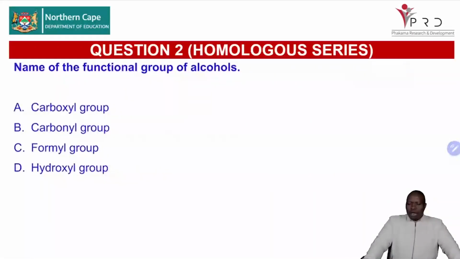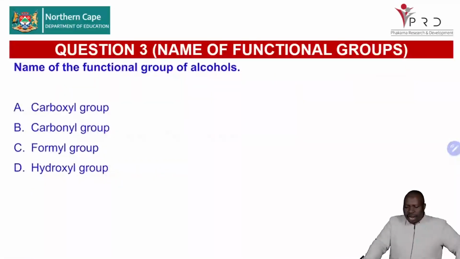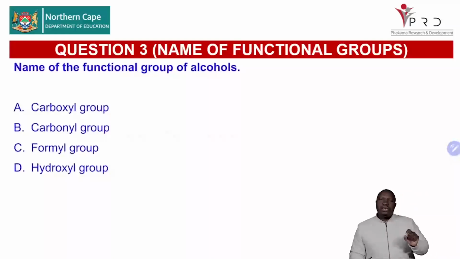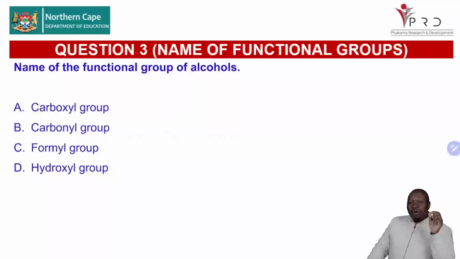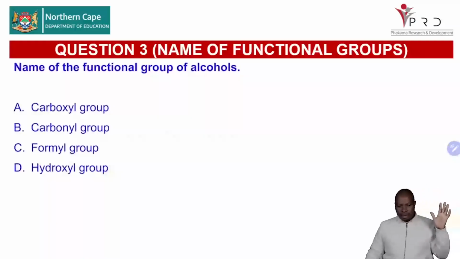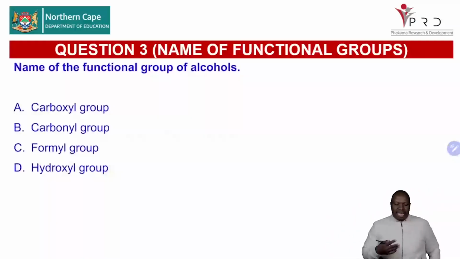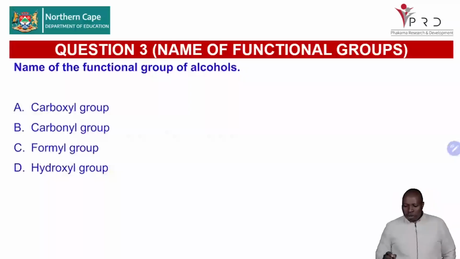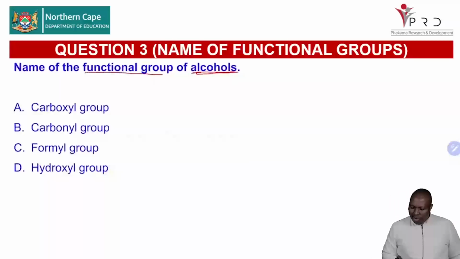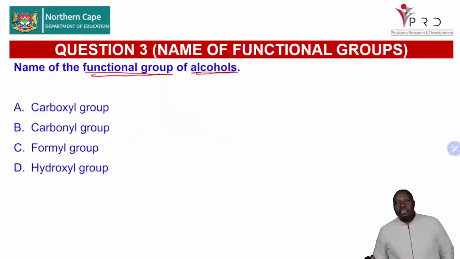Now, question 3 is saying name the functional group. I'm happy with this slide as well, to say you got to know that there are 4 functional groups that we must know by name. We just don't describe them. We know them by name, and they are given here. And we are asking which one belongs to the alcohol. So we'll look at all of them, then we'll decide which one is the alcohol.